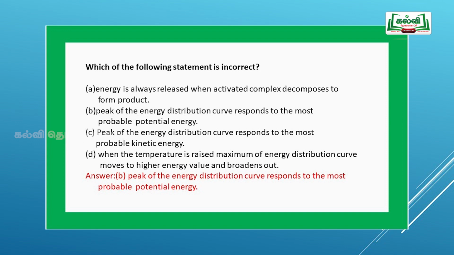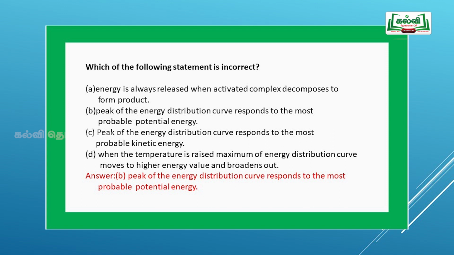Next question, which of the following statements is incorrect? Option A, energy is always released when an activated complex decomposes to form product. Option B, peak of the energy distribution curve corresponds to most probable potential energy. Option C, peak of the energy distribution curve corresponds to the most probable kinetic energy. Then option D, when the temperature is raised, the maximum of the energy distribution curve moves to a higher energy value and broadens out.